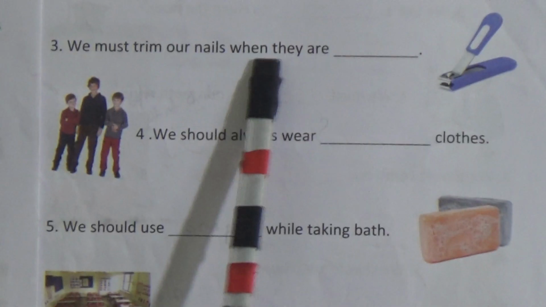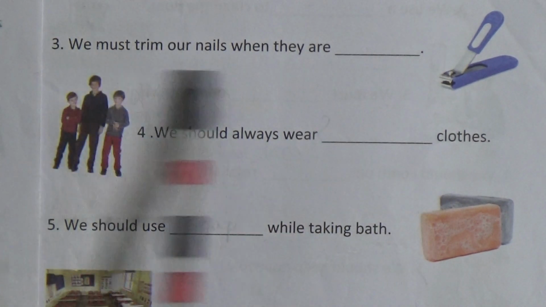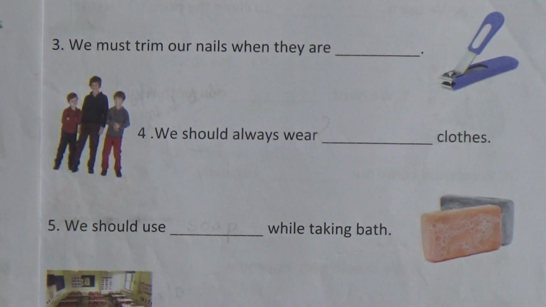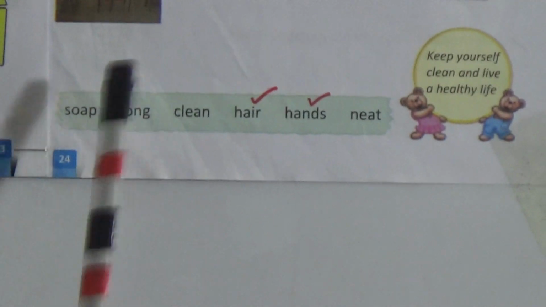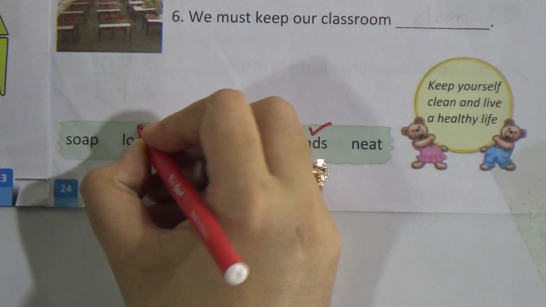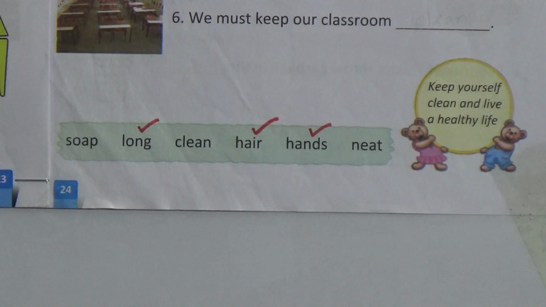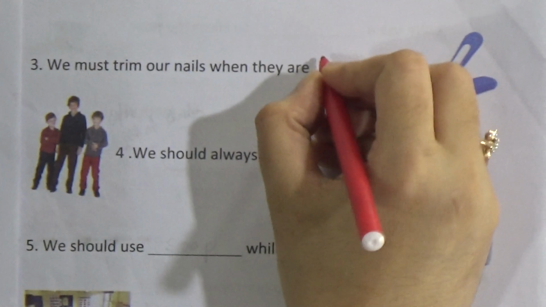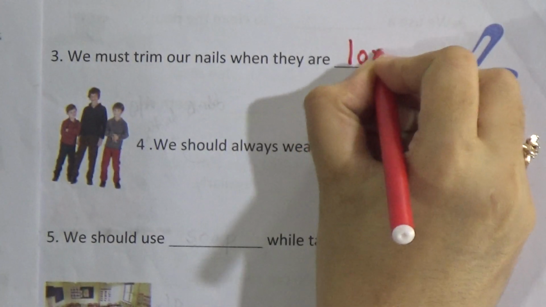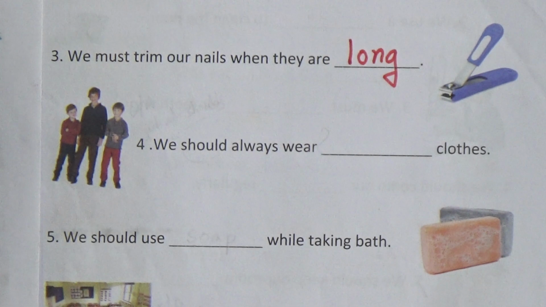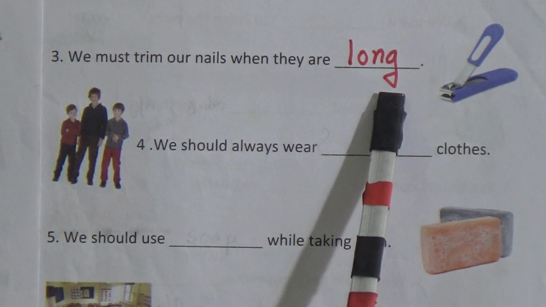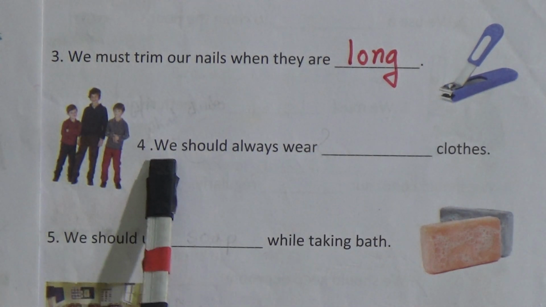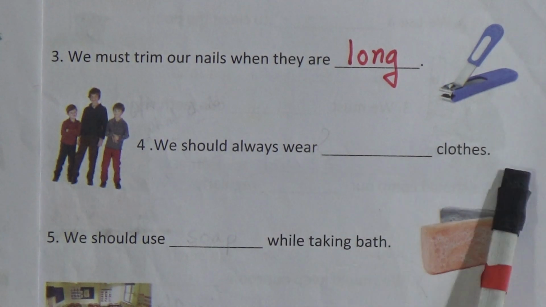Next 3 number, we must trim our nails when they are dash, when they are long. Look at this box, here is the word long. Now we are taking this word for 3 number and we will write here long. Long spelling L-O-N-G, long.